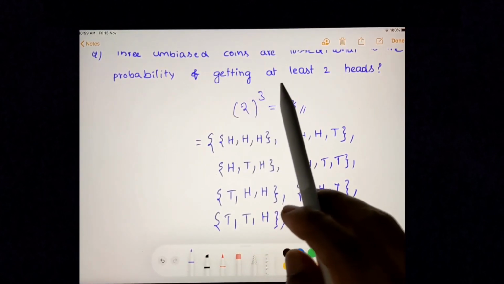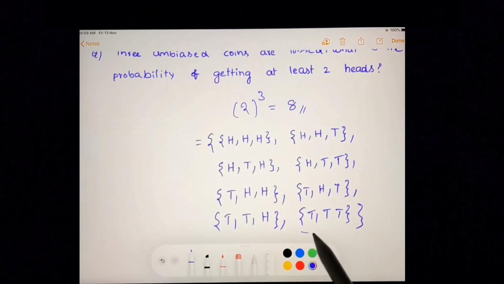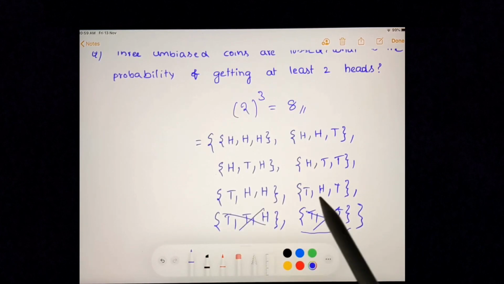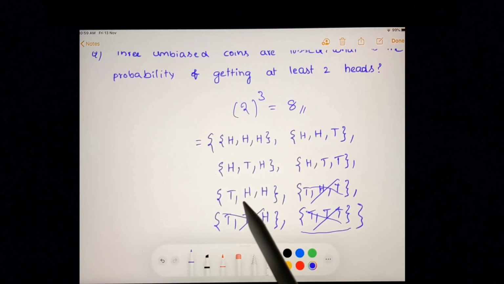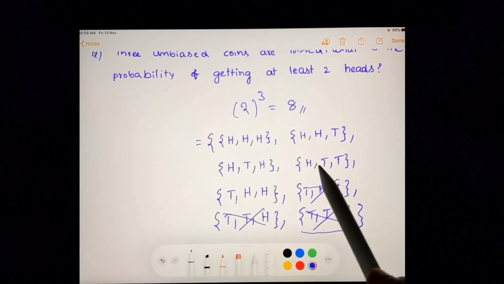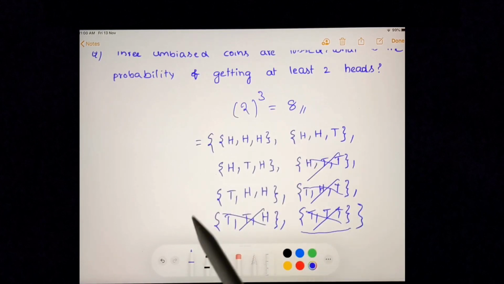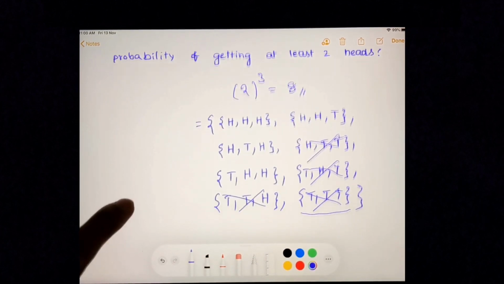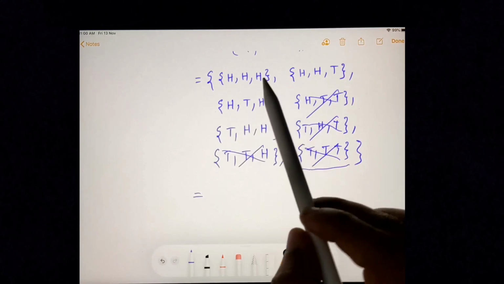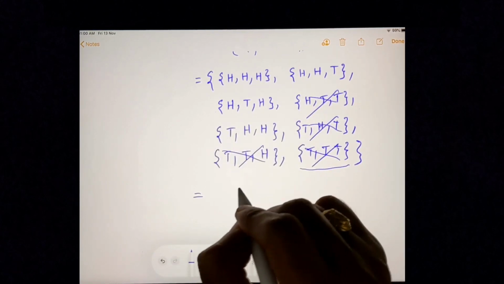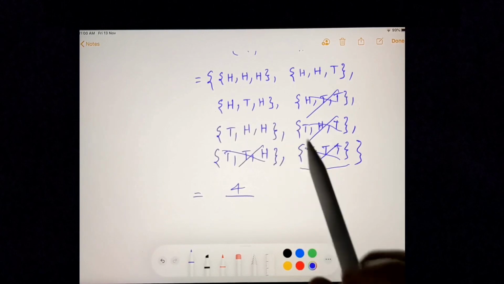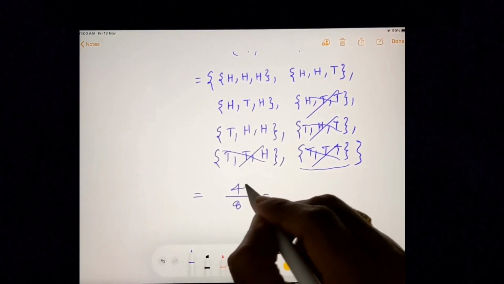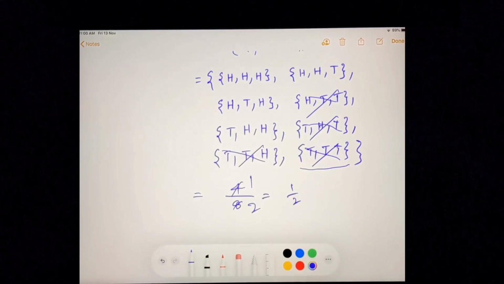We need at least 2 heads. This outcome does not contain any head, so we can ignore it. This contains only one head, so we can ignore it. This contains only one head, so we can ignore it. And this contains only one head, so we can ignore it. In all the remaining outcomes we have a minimum of 2 heads. So the answer will be expected number of outcomes, 1, 2, 3, 4, that is 4, by total possible outcomes, that is 8. 4 ones are 4 and 4 twos are 8, so 1 by 2 is the answer.